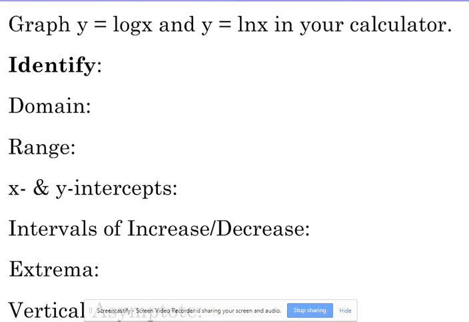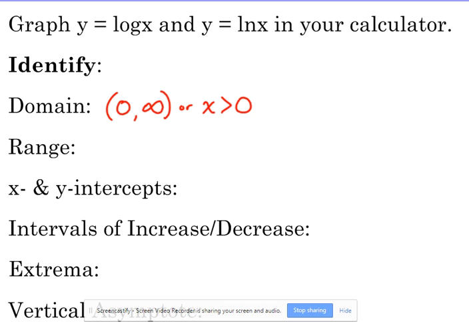Log of x, the common log of x, and ln, the natural log of x. What are their domains when you graph them? 0 to infinity is the domain, or x is greater than 0. When you look at their graphs, they only exist for positive x values. They do not exist for negative x values, nor do they exist at 0.